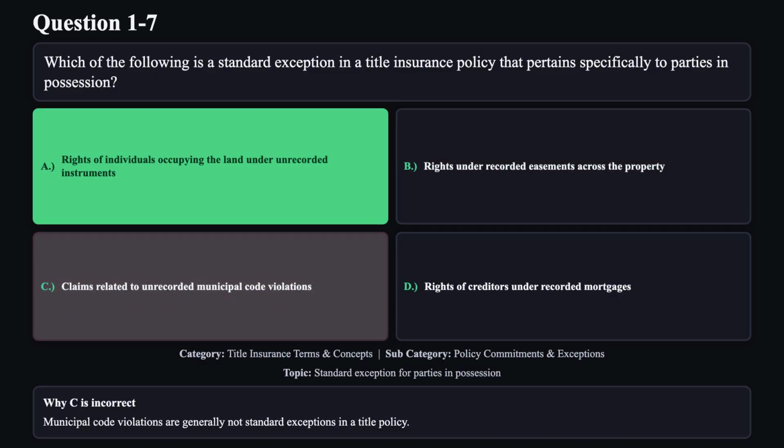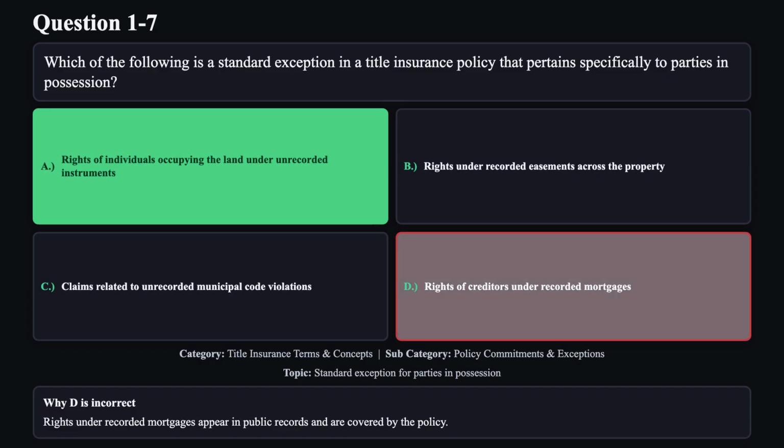Reason C is not correct. Municipal code violations are generally not standard exceptions in a title policy. Reason D is not correct. Rights under recorded mortgages appear in public records and are covered by the policy.